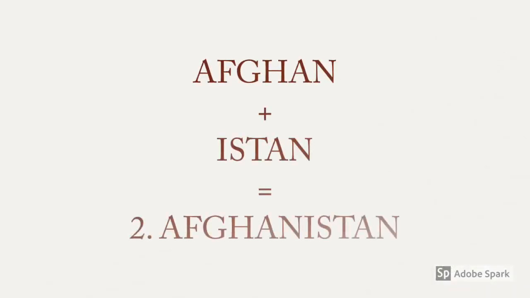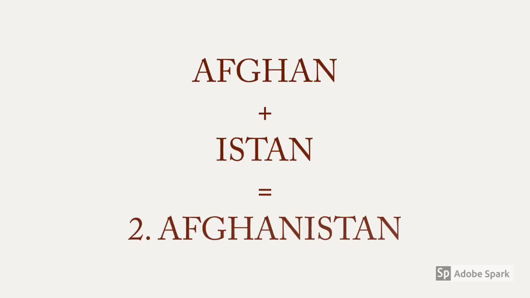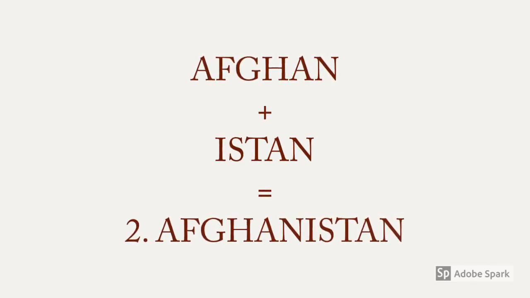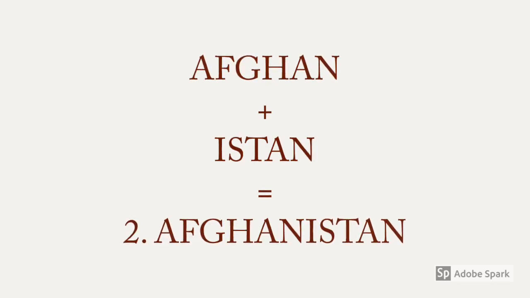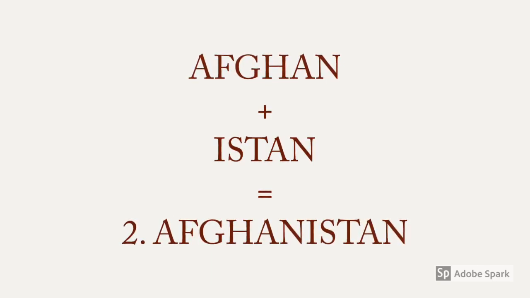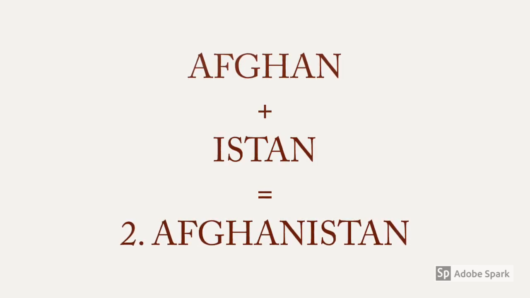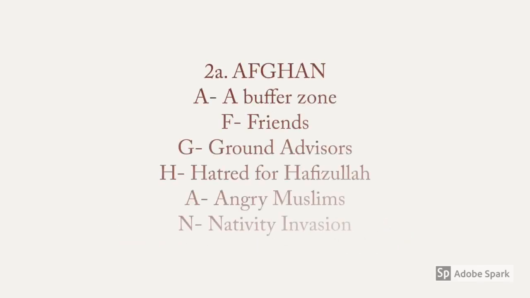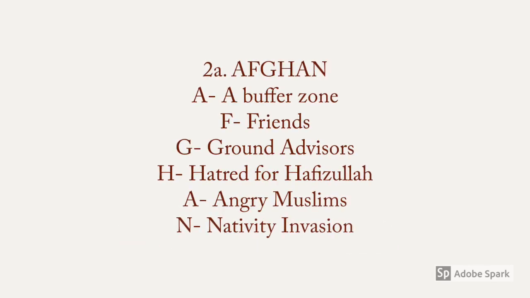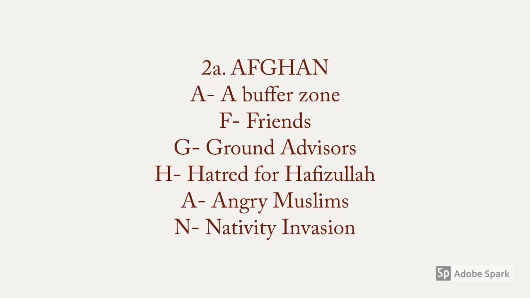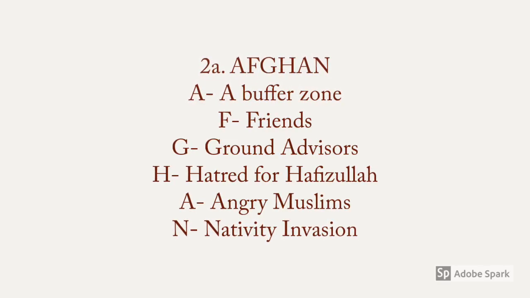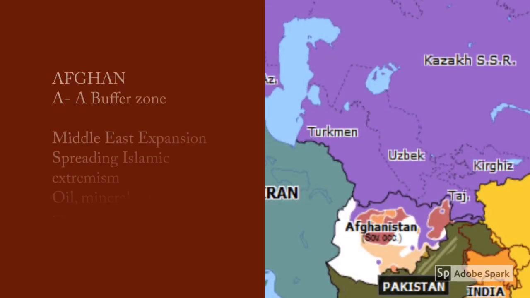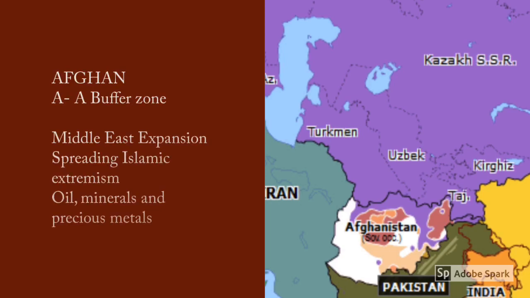Acronym 2 is Afghanistan, which is quite long and quite difficult to remember, so we're going to split this up into 2 sections. Afghan is the events leading up to the invasion of the Soviet Union, and Istan being the consequences. I would suggest that you try to memorise the first part of the acronym and then the second, and then join the 2 together. So Afghan stands for a buffer zone, friends, ground advisors, hatred for Hafizullah, angry Muslims, and nativity invasion. We still have quite a lot to get through, so I'm not going to delve too deeply into the invasion of Afghanistan.